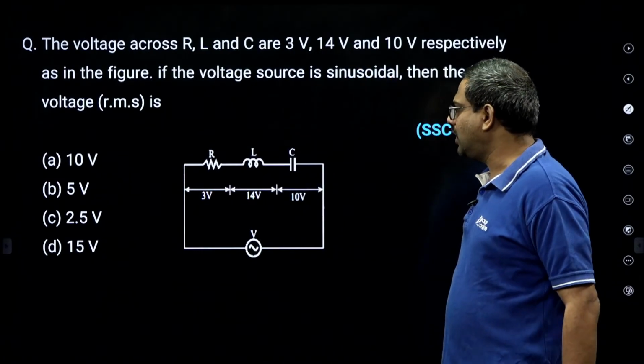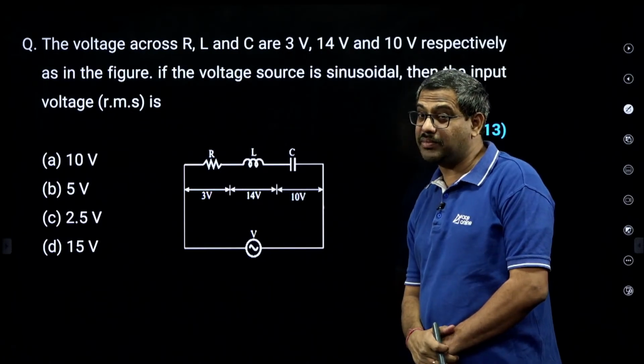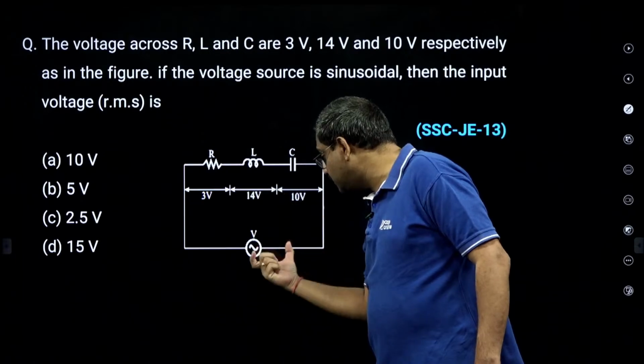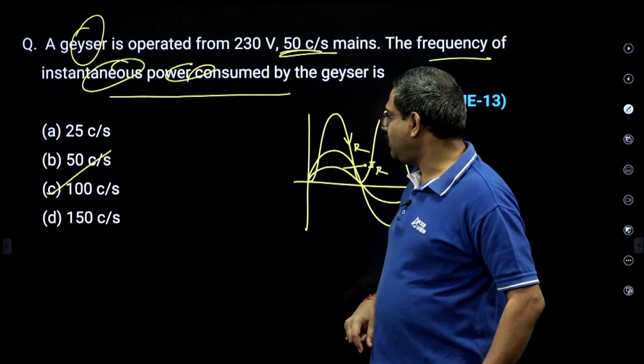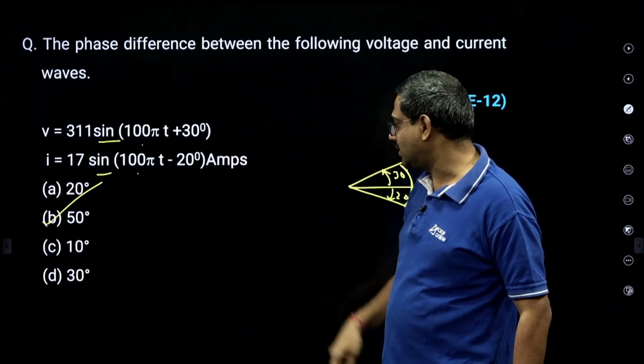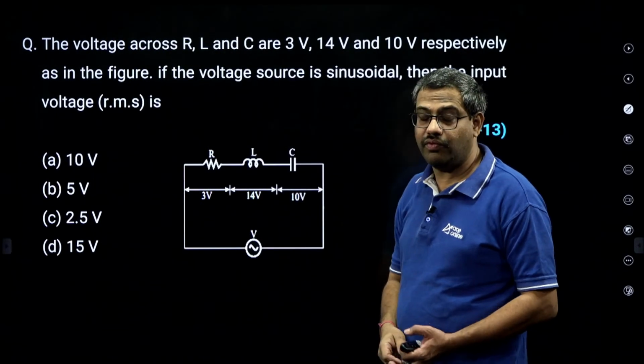Now here again, see the voltage across R, L, C: 3, 14, 10, sinusoidal RMS. What is the total? Again it is a phasor sum, because it is a sinusoidal supply. The phasor sum of VR, VL, VC is V, not the algebraic sum. Previously, this was a parallel circuit, where KCL is the phasor sum of currents. This is a series circuit, so it is the phasor sum of voltages.